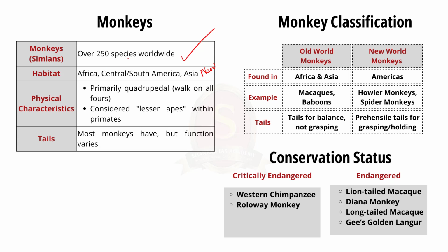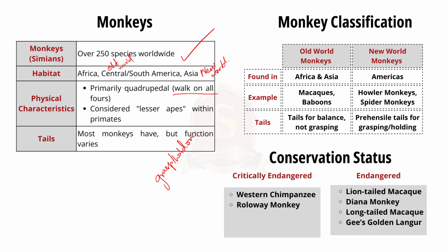Also know that monkeys tend to walk on all 4 limbs. As a member of the primate family, they are considered a lesser ape. Most monkeys have a tail, though not all do. Usually New World monkeys possess prehensile tails, meaning they can use their tails to grasp or hold on to objects. On the other hand, Old World monkeys all have tails, but they lack the ability to grasp objects.